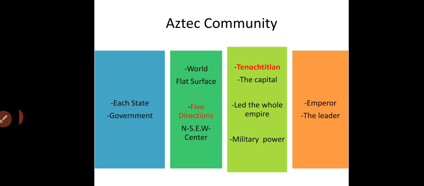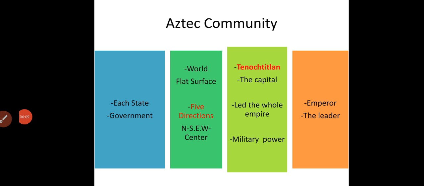Okay, now let's talk about Aztec community. The Aztec emperor did not rule every city-state directly. Each state in the empire was ruled by its local government. Number one, each state has its own government. So again, the emperor did not rule every city-state directly. Each state in the empire was ruled by its local government.